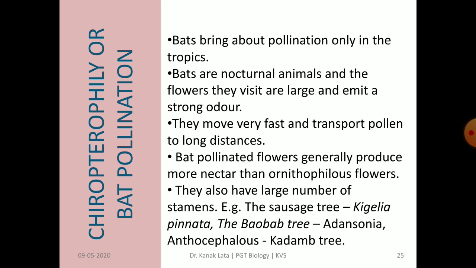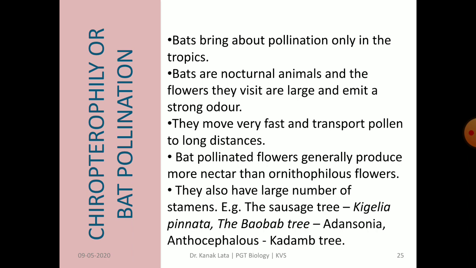Bats move very fast and transport pollen grains to long distances. Bat pollinated flowers produce more nectar than bird pollinated flowers. They also have large number of stamens.